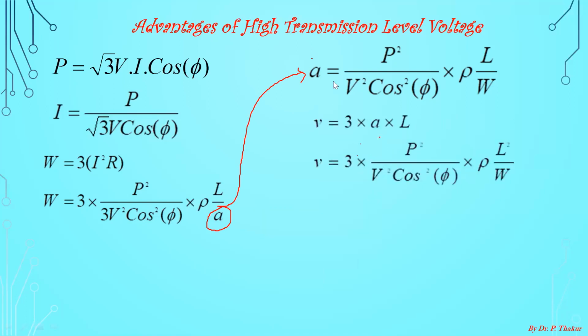Now, when you have found the area of cross section of the conductor, this is the formula for the volume. Volume is the area of cross section into the length of the conductor, and 3 is multiplied here because we are using a 3-phase 3-wire system. So you can substitute the value of area of cross section and L here. So you will get the volume equal to this.